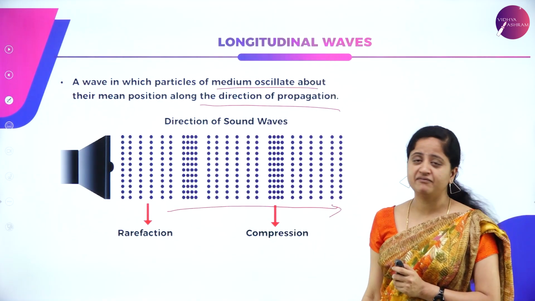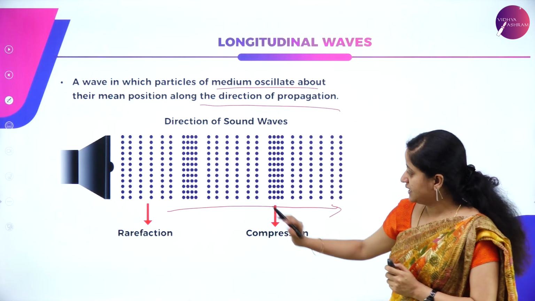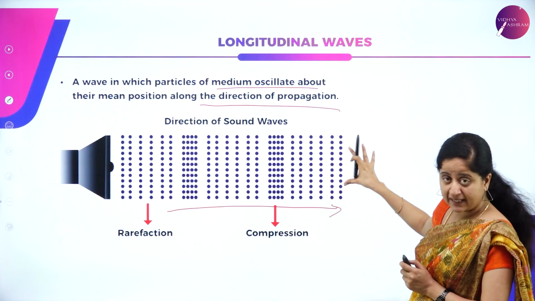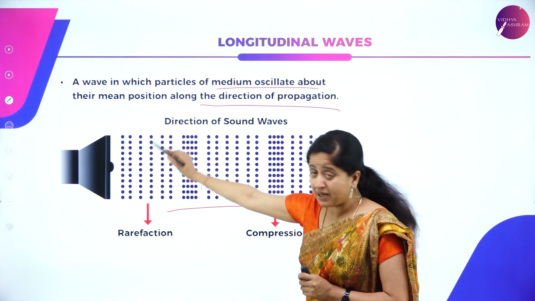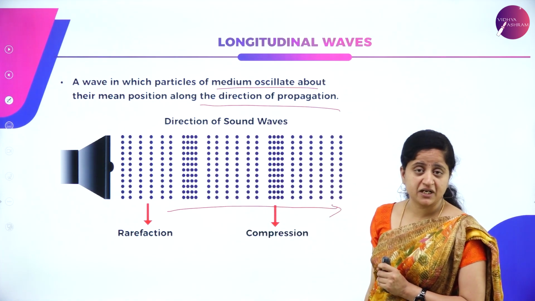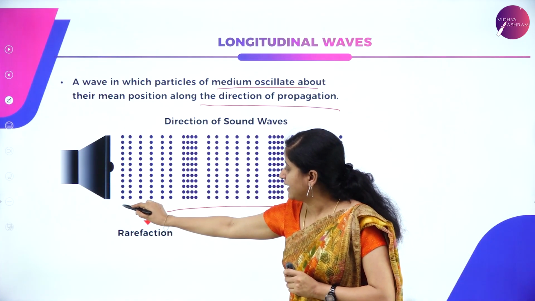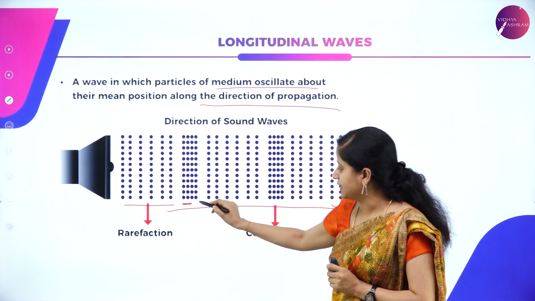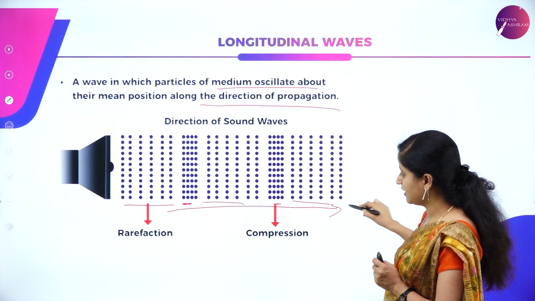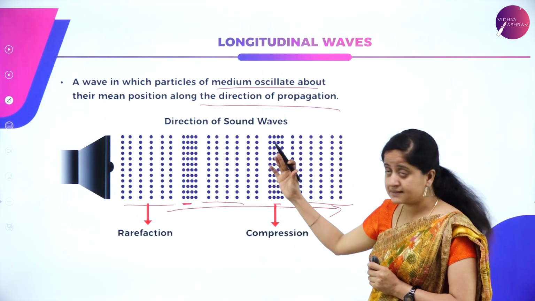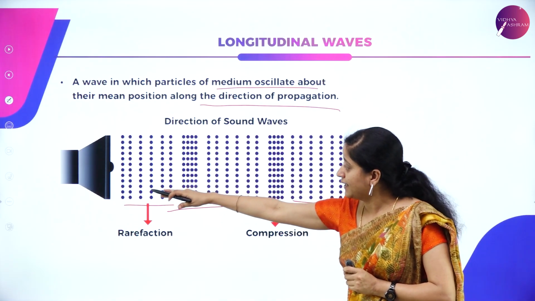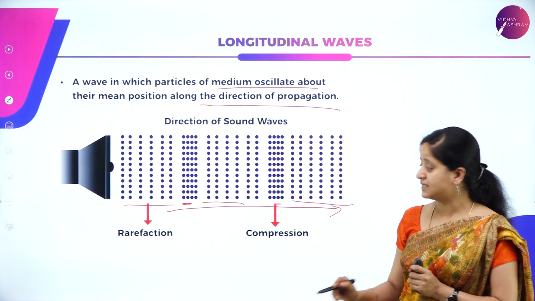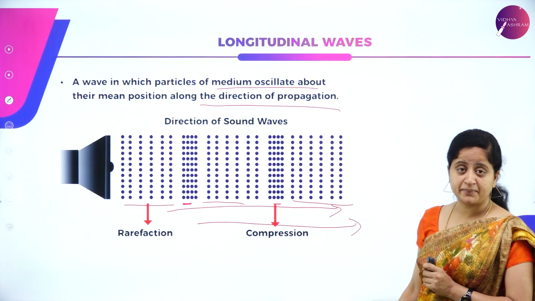Example for longitudinal wave is a sound wave. See here, the wave is propagating in this direction, but these are the particles which are undergoing vibration. They are undergoing a rarefaction, a compression, rarefaction, compression, rarefaction and compression successively, and the direction of the vibration of these particles is along the direction of propagation.